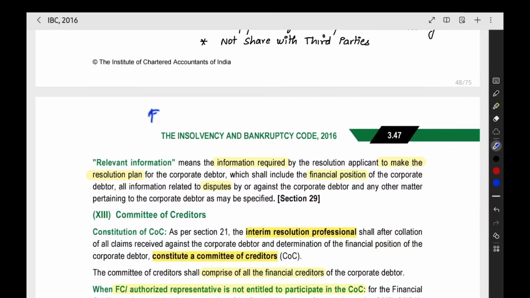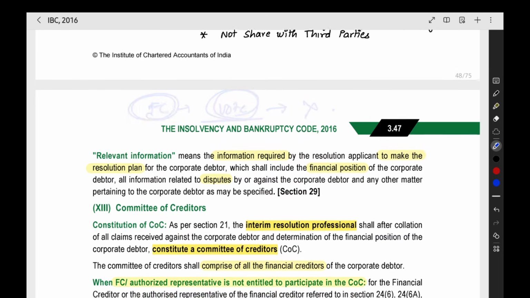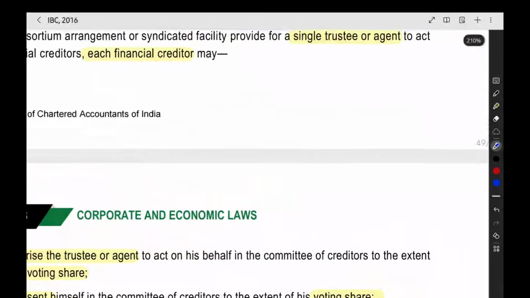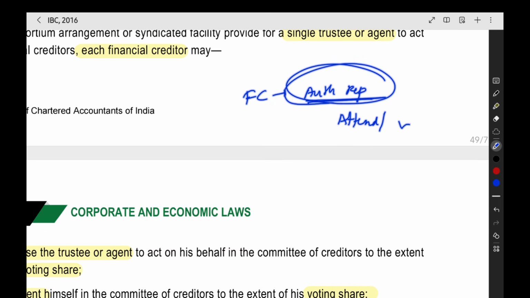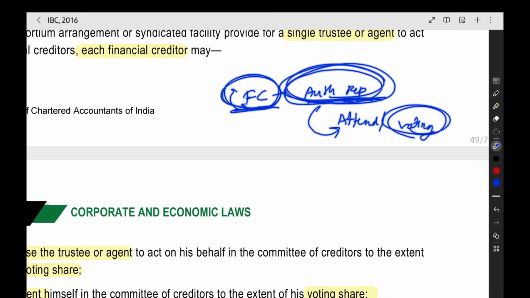Now, the financial creditors, when they are there, they have to vote in the meeting. In some cases, they are not having the right to vote. Right to vote is not there with the financial creditor. In what cases? That we have to see. And in some cases, the financial creditor can appoint an authorized representative. The authorized representative will attend the meeting and he will do the voting on behalf of the financial creditor. The financial creditor will not come directly. They will appoint the representative, and the representative will attend the meeting and do the voting on behalf of the financial creditor. So this is the authorized representative concept.